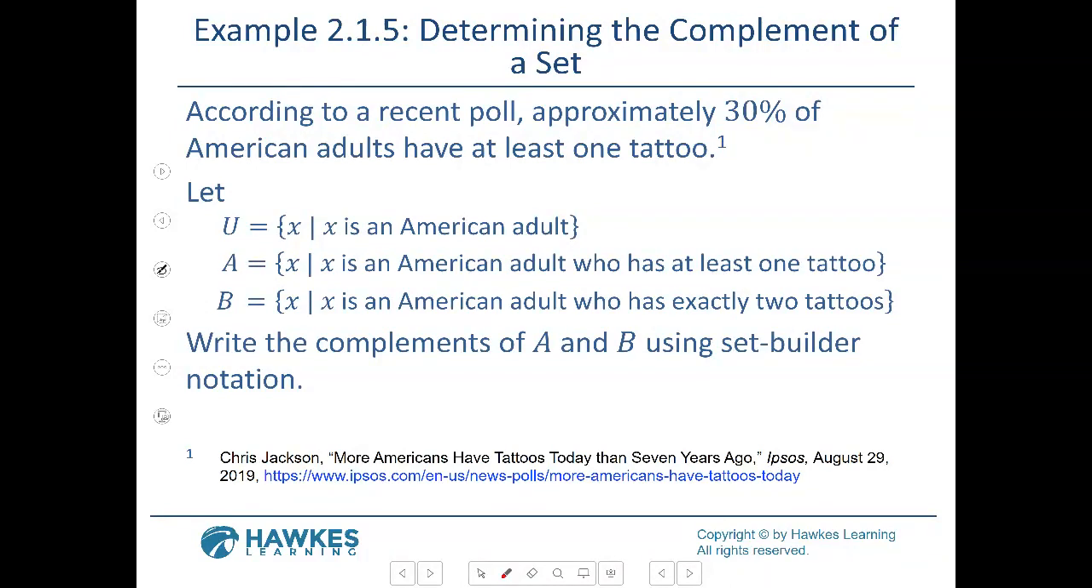So now A is the set of X such that X is an American adult who has at least one tattoo. If you're going to do the complement, you're going to do what's not here. So you're basically going to say what's in the universe, but it's not a part of A. You have to think about it in context. How would you write it in set builder notation if you're talking about an American who does not have at least one tattoo? The answer is over here, so I'm going to let the answer show for us. All right, so you got that in your head because it says what it's not.